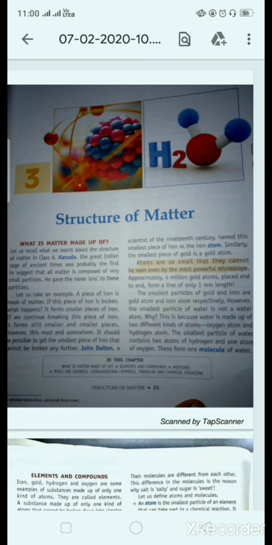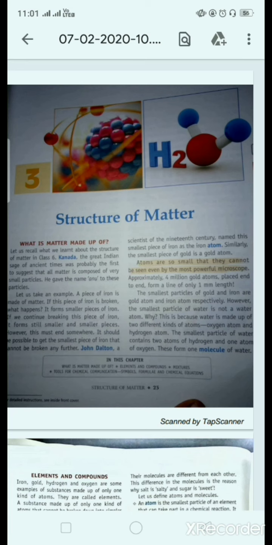Good morning, students. Today I am going to teach you chapter 3 of your science book, Structure of Matter. Now, what is matter? In earlier classes you have studied that anything which occupies space and has mass is called matter. In this chapter we will deal with what matter is made up of and what the appropriate structure of any matter is.